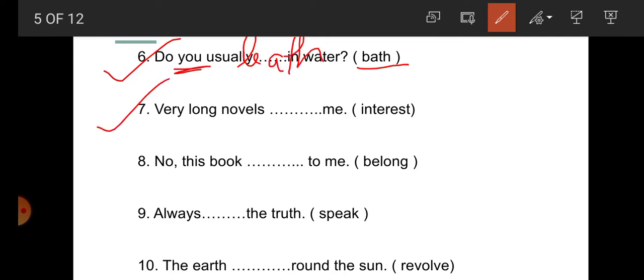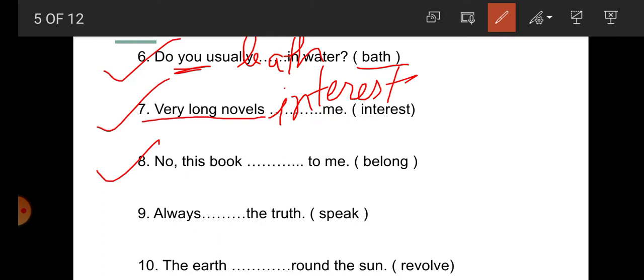Number 7. Very long novels. The subject here is very long novels. So this is a plural subject and that's why what will we write? Interest. Very long novels interest me. Number 8, this book belongs to me. So this book is a singular subject and that's why we will use V5 here, belongs to me.